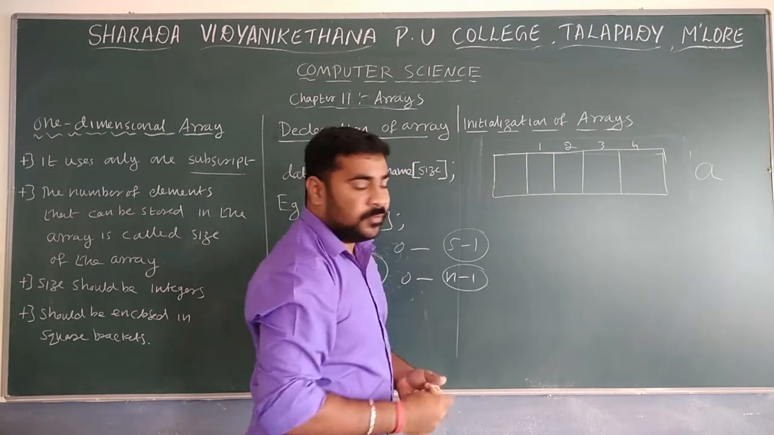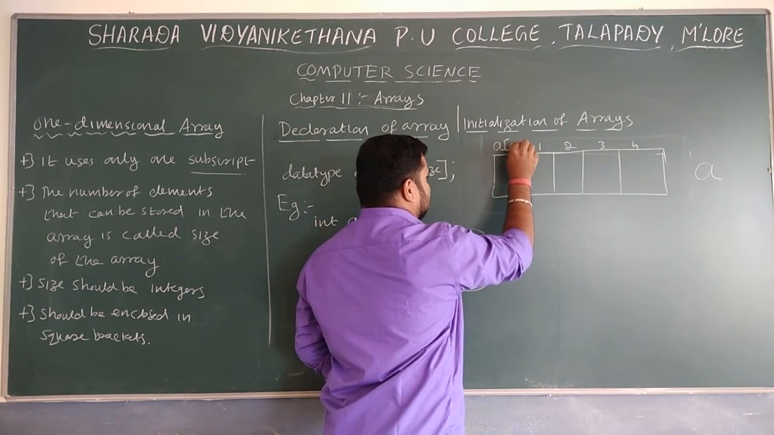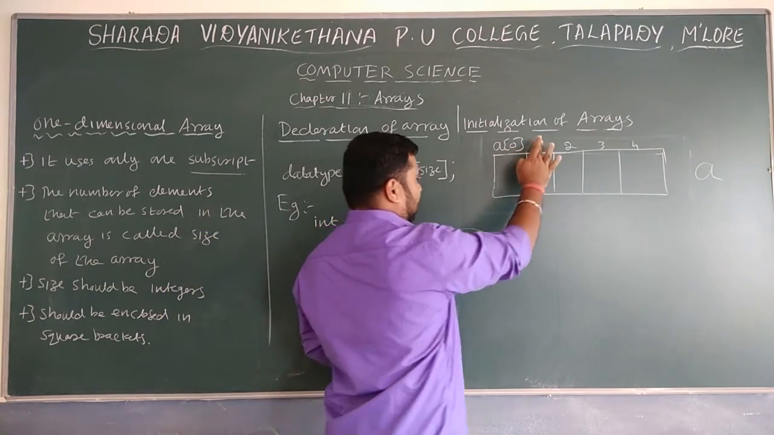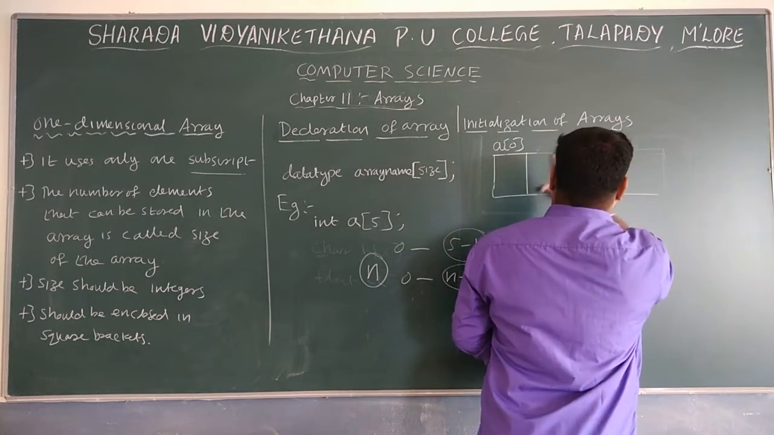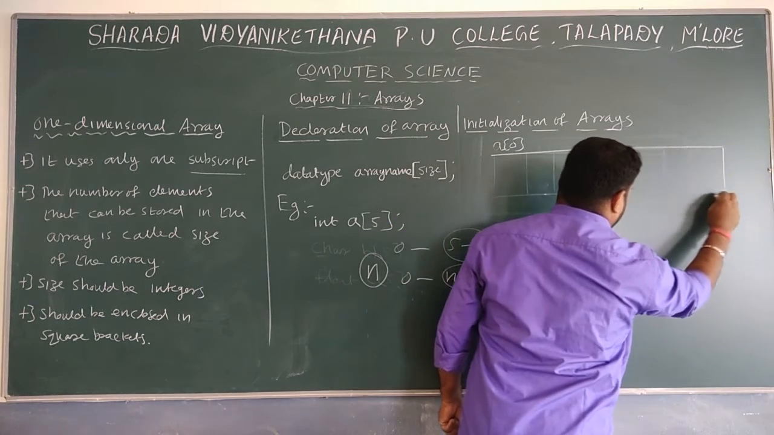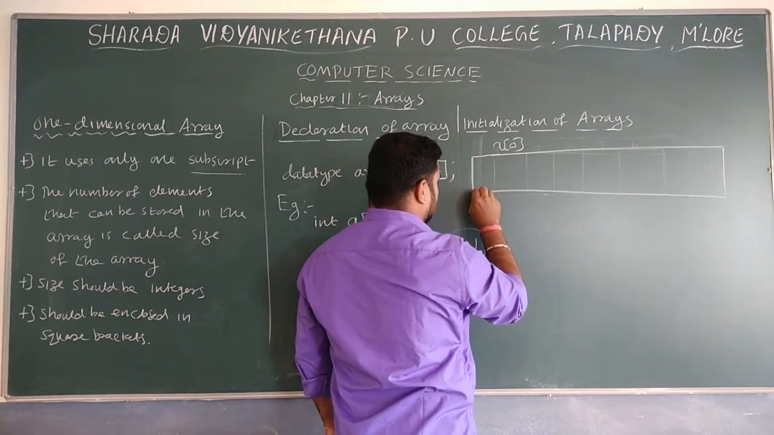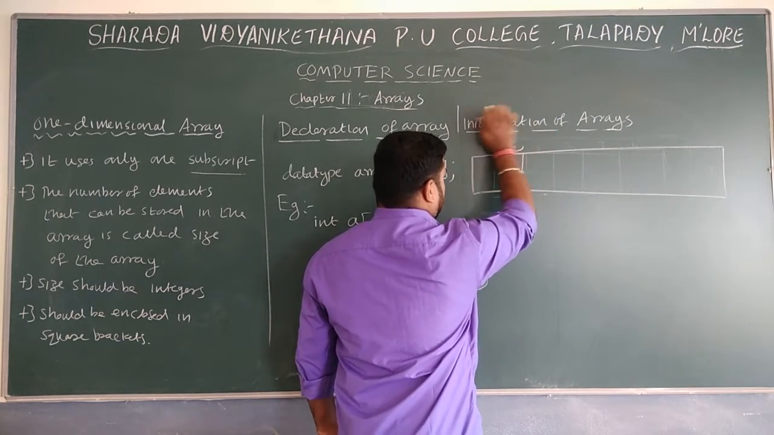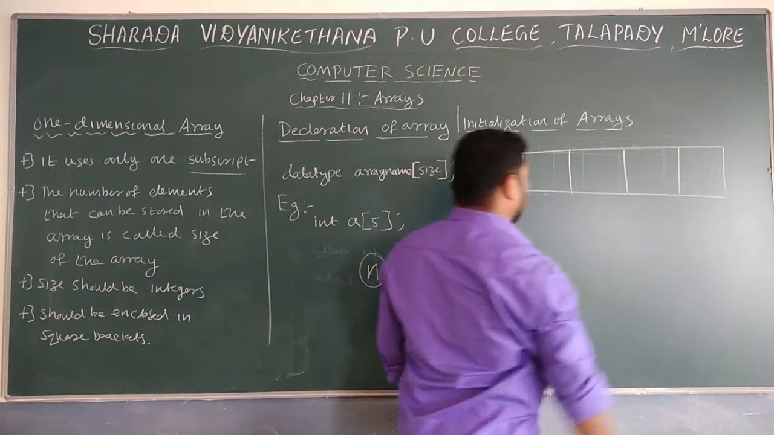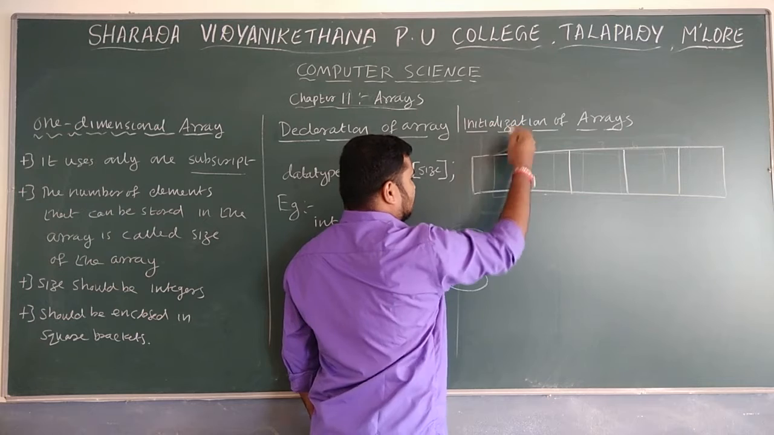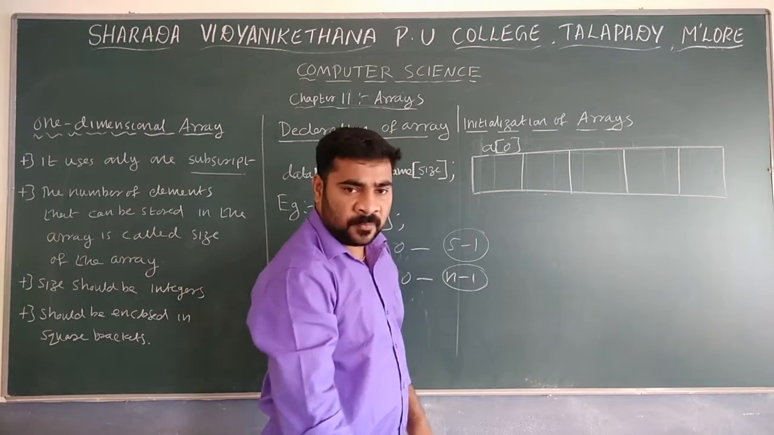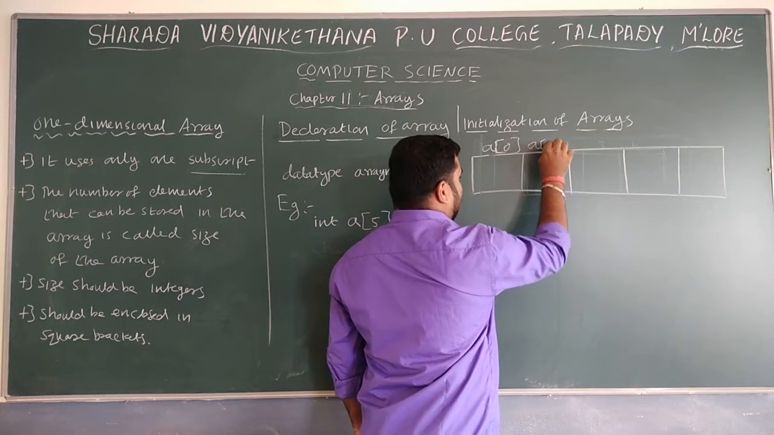If you want to refer to the first element, you write a of 0. The first element is a subscript 0. Like that, second element, third element, fourth element, one by one. If you create 5 spaces, they are the first, second, third, fourth and fifth elements. The first element is a of 0, in square brackets. The second element is a of 1.